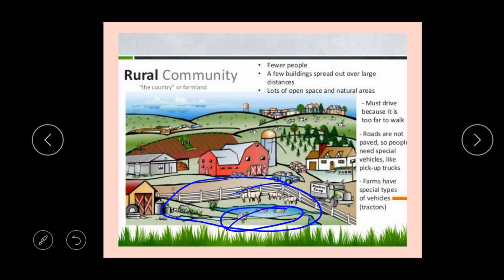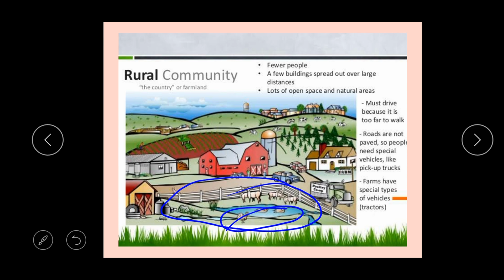Sometimes you see people walk, but they walk only when they are going a short distance. But when they are going a long distance, they drive, okay? And also, roads are not paved, so people need vehicles like pickup trucks.